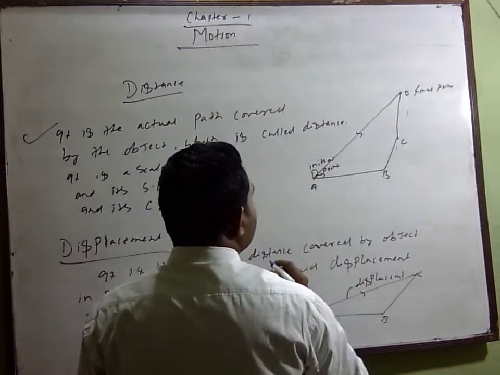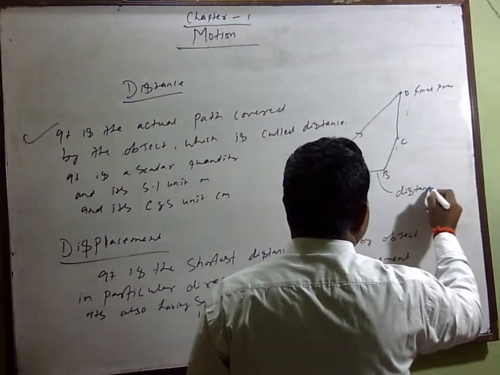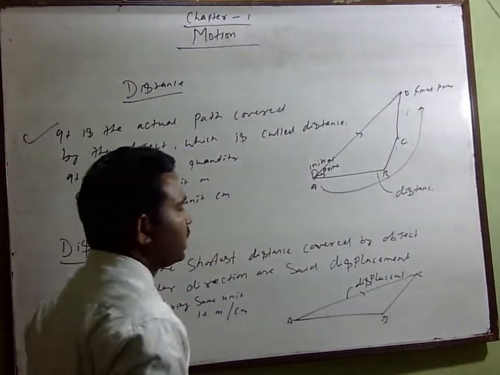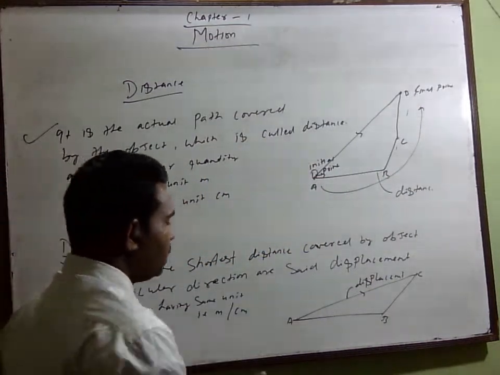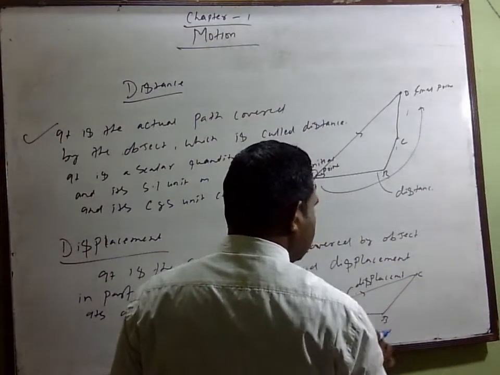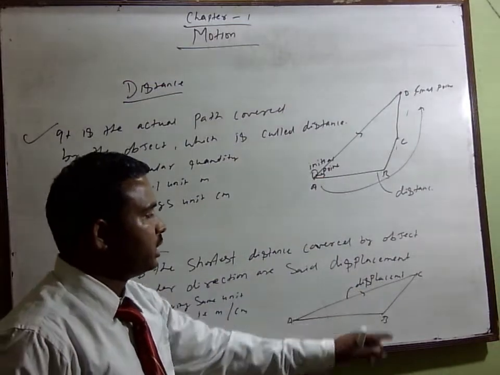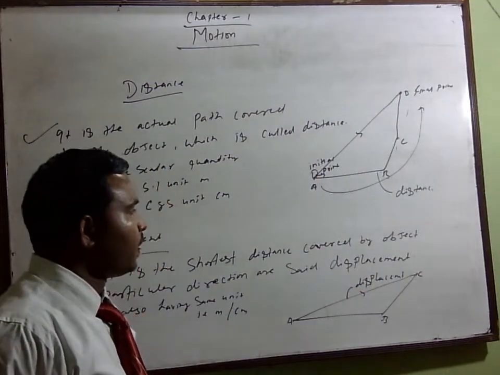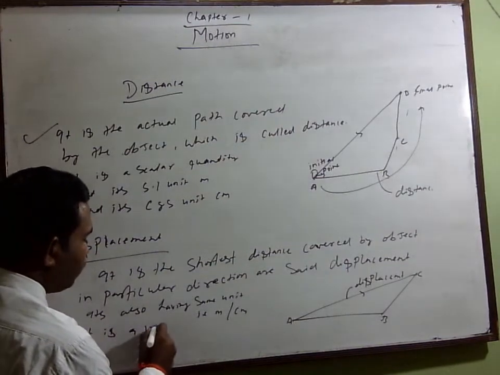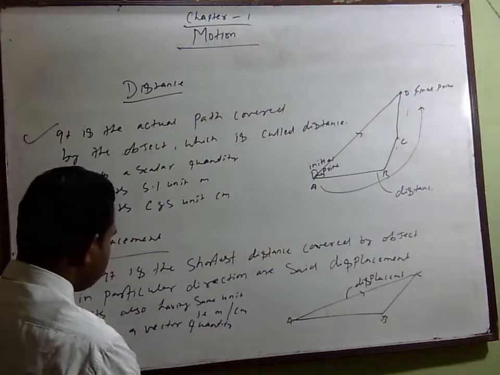Okay, but here this is the distance. This side is the distance, and that is called the displacement. If you take A to B to C, that means AB plus BC is called the distance, but AC is the displacement. And it is a vector quantity. Which quantity? Vector quantity.